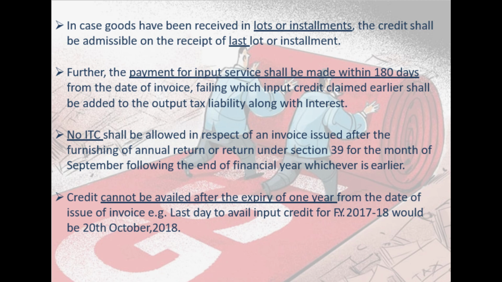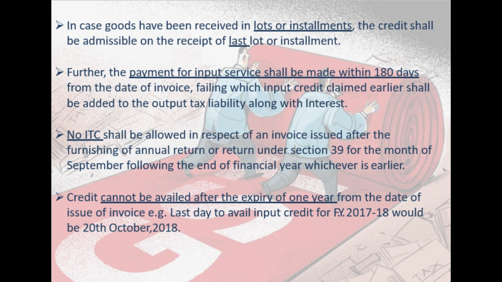Supposing like a gentleman, I have charged you 9 plus 9 and I have deposited that tax to the government treasury, but you have tried to take undue advantage and you are keeping me unpaid beyond 180 days. You are trying to be extra smart that okay, I will not pay 100 rupees as well as 18 rupees of GST, but I have already taken credit because I have already received the invoice and the goods. Then friends, after 180 days, you will be required to reverse the input credit which you have availed against my payment of 9 plus 9 rupees, correct, along with 18% interest.